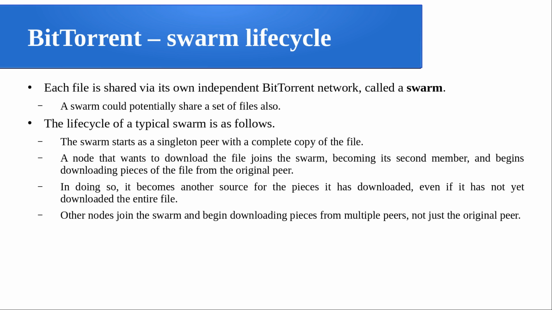So other nodes join the swarm and begin downloading the pieces from multiple peers, not just the original peer, because now the swarm just started, many machines added, everybody is downloading, and as soon as they are downloading, they are getting some part of the file also, and they become a source for others. And when a new machine is coming for the same file, they can depend on a number of machines now. Together that downloading can be done in a much faster way.